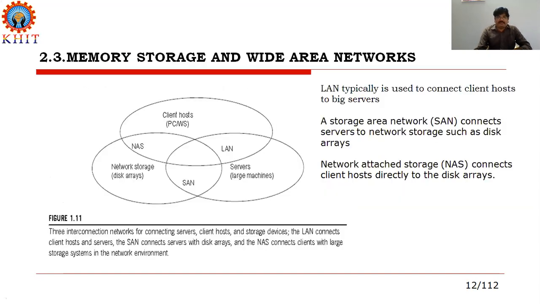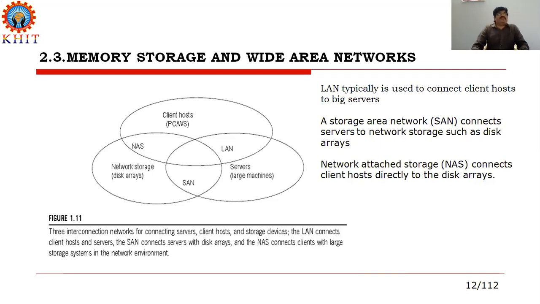And next one is WAN. What is WAN? WAN stands for Wide Area Network. And what is SAN? SAN stands for Storage Area Network. The difference between WAN and SAN will be discussed in this session. We are well familiar with LAN. What is LAN? LAN stands for Local Area Network. It is typically used to connect both client systems and server systems in a local network, which is called a LAN, Local Area Network.